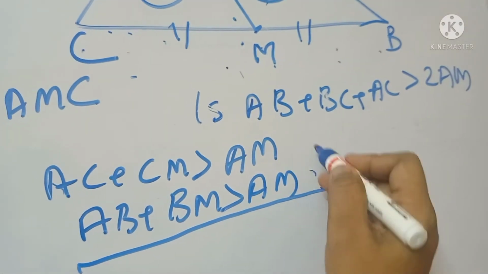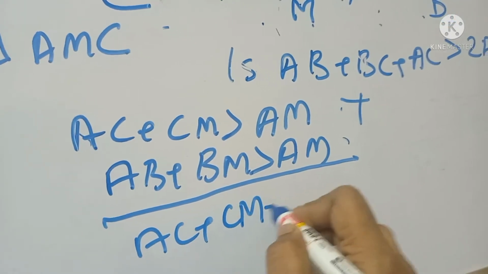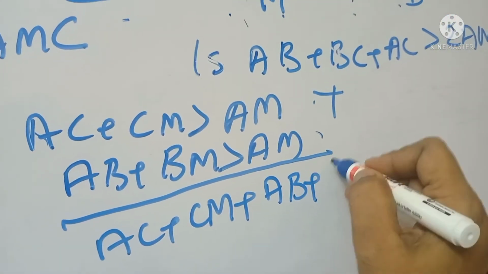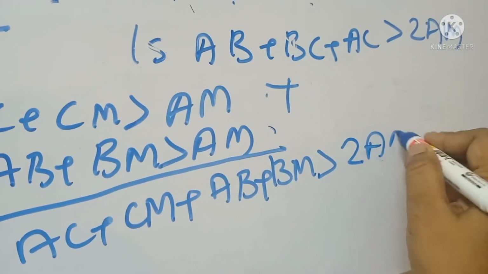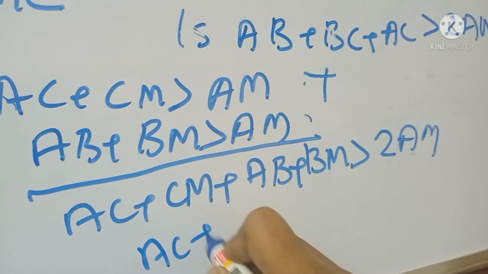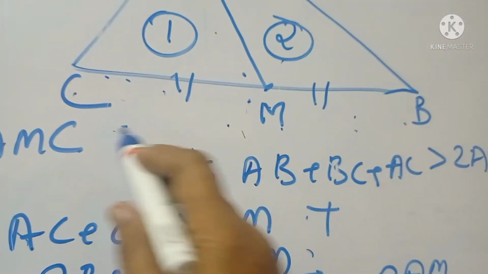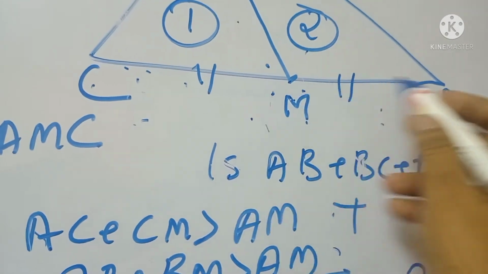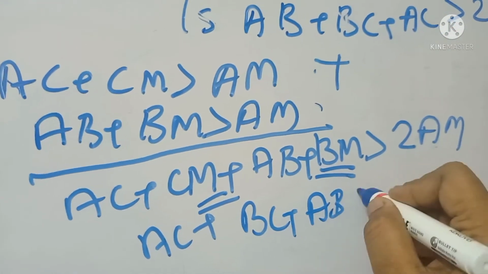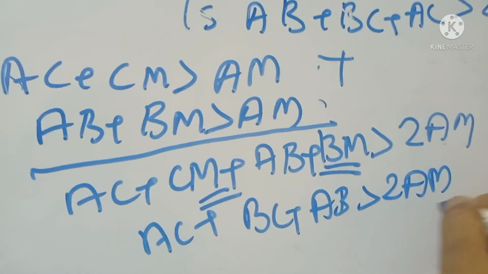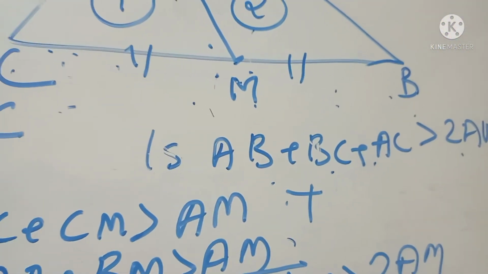Then we add these two. What we get is AC plus CM plus AB plus BM is greater than AM plus AM, which is 2AM. Here CM plus BM is BC. So AC plus BC plus AB is greater than 2AM. So we proved that AB plus BC plus AC is greater than 2AM.